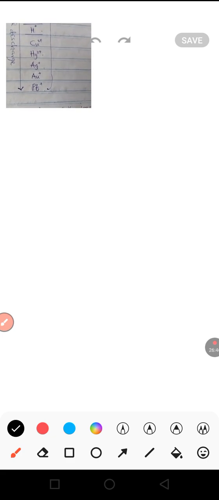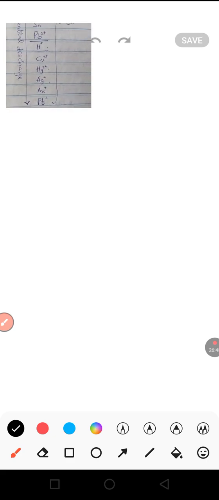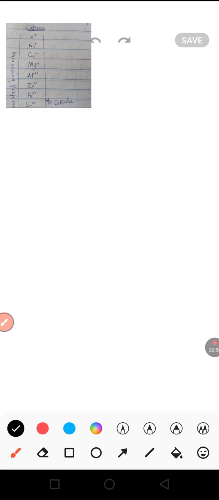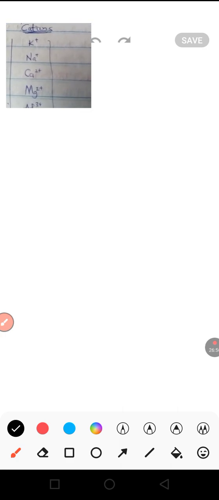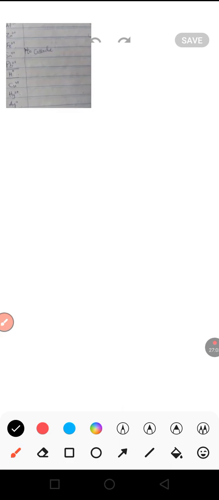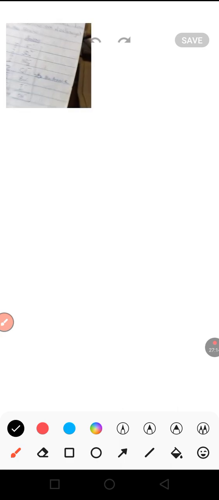These are the cations, the list of the cations according to the activity series. So potassium being the first, sodium the next, calcium, magnesium, aluminum, zinc, iron, tin, and then lead before coming to hydrogen. That is for the cations.